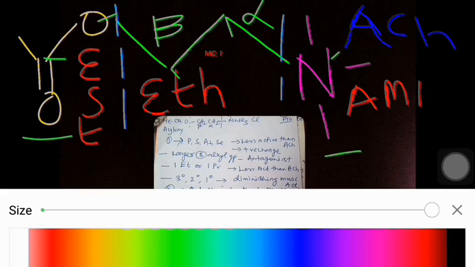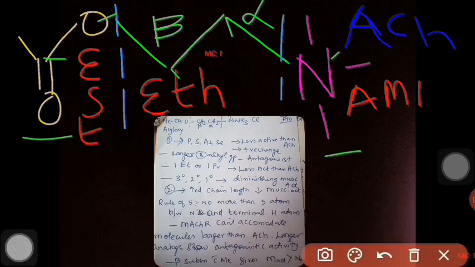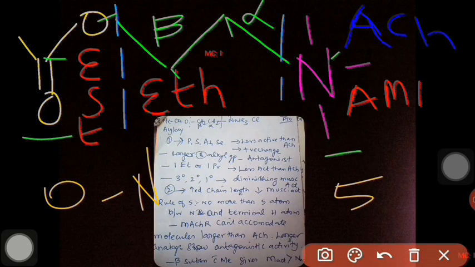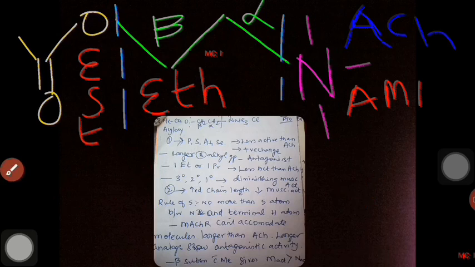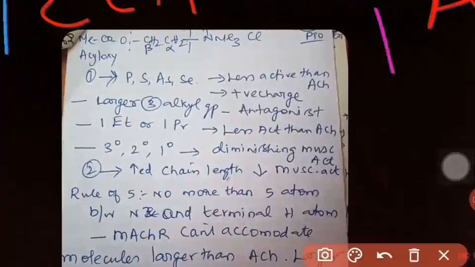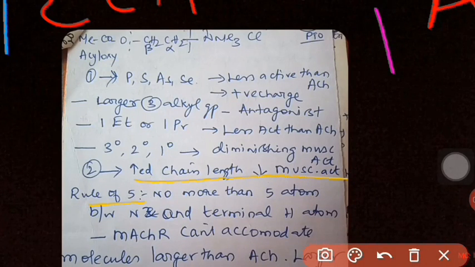So the number of atoms is 5 atoms between O and N. Increasing the chain length beyond 5 atoms decreases activity, because the muscarinic acetylcholine receptor cannot accommodate more than 5 atoms, and the activity is lost.